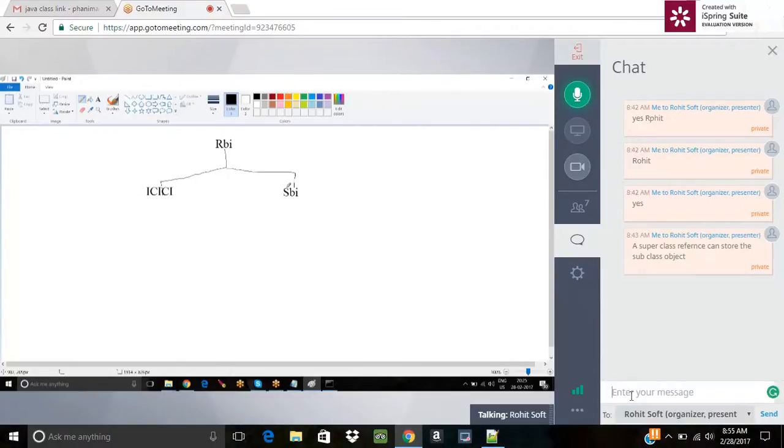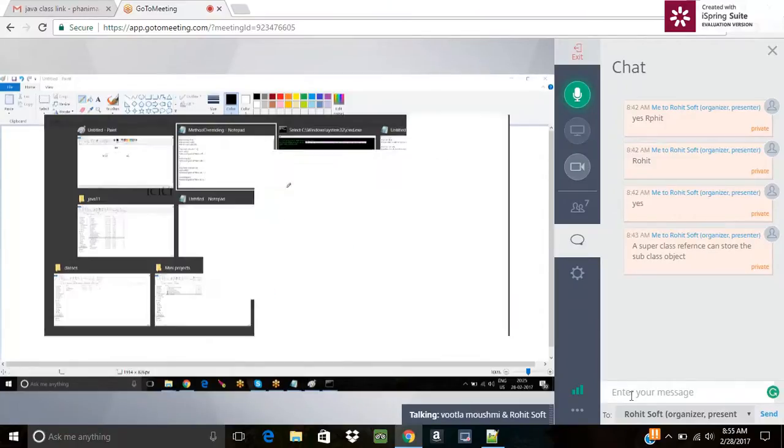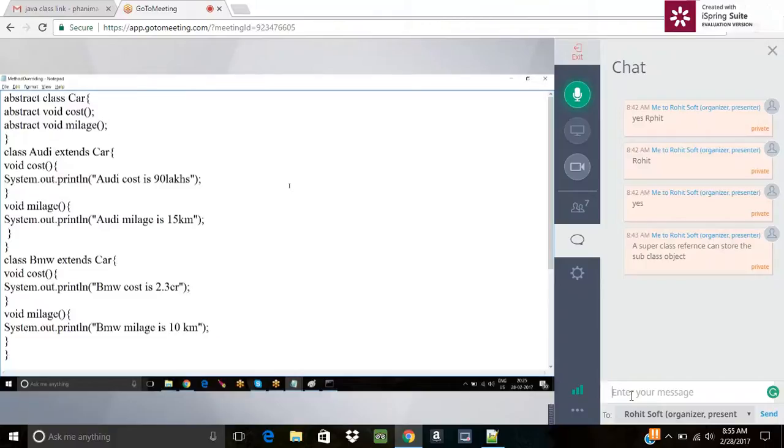So whatever rules RBI sets, all the banks have to follow, right? But the individual banks can have their own particular rules also, like other rules. But the mandatory things will be there, which must be present. If you see, Audi will have its own features. BMW will have its own features.